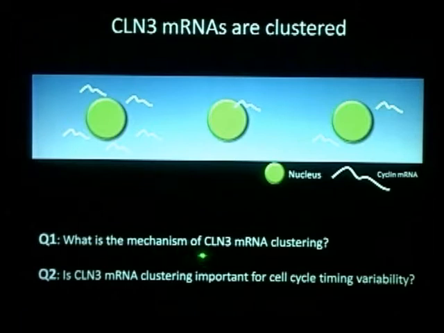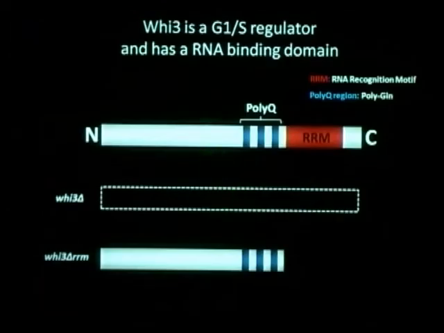For attacking the first question, we looked at the other players in the G1/S transition and found this protein called Whi3. A special thing about Whi3 is that it contains an RRM domain, which is an RNA recognition motif. So this RRM can interact with and tether transcripts like cln3 mRNA. So we deleted the whole ORF of Whi3 and also just deleted the RRM to disrupt the interaction with the transcript and see how the localization of the transcript changes.